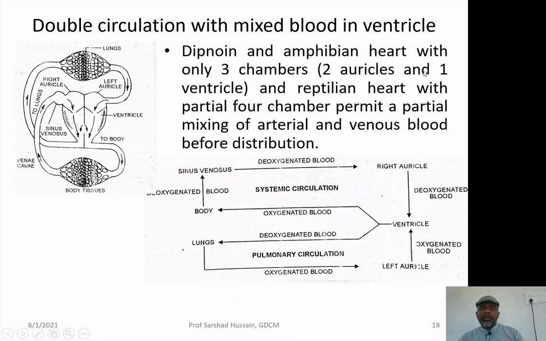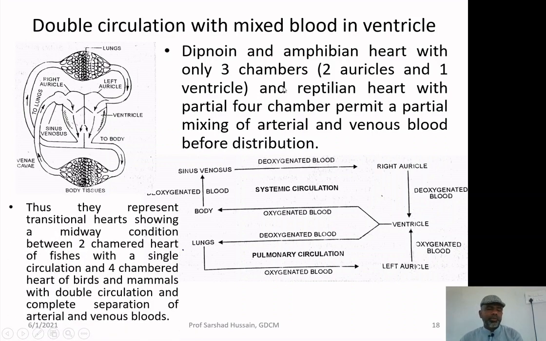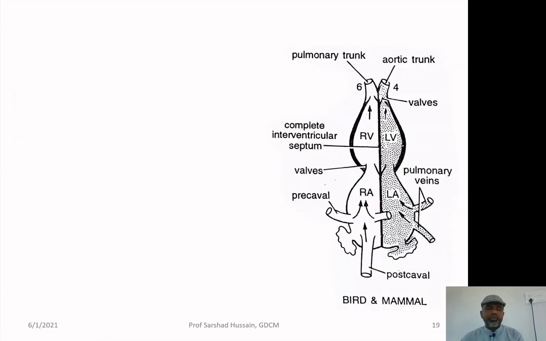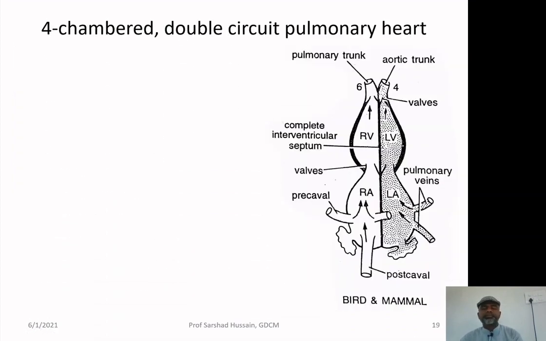Dipnoid and the amphibian heart with only 3 chambers, 2 auricles and 1 ventricle, and reptilian heart with partial 4 chambers permit a partial mixing that I have already explained to you. Thus, I have already explained to you why this is the transitional stage, because it is a transition from 2-chambered heart to the 4-chambered heart.